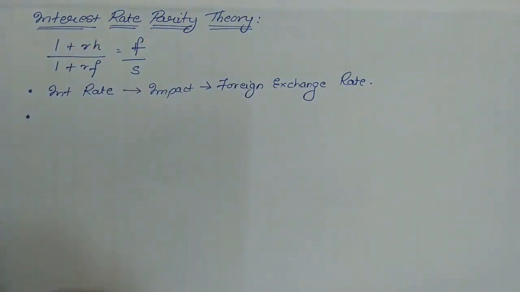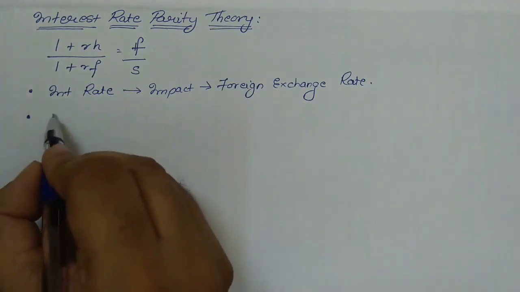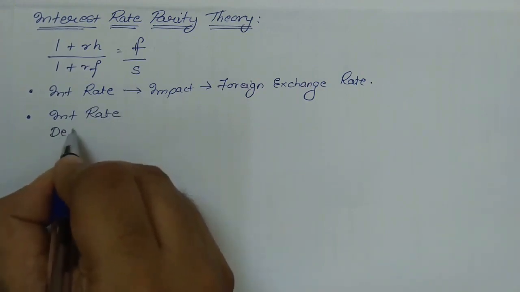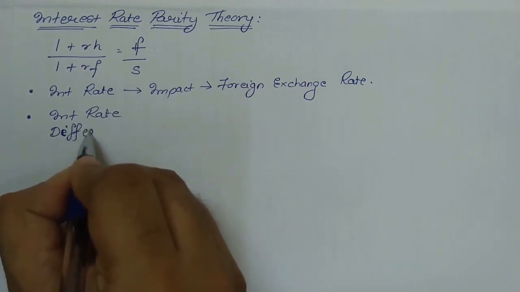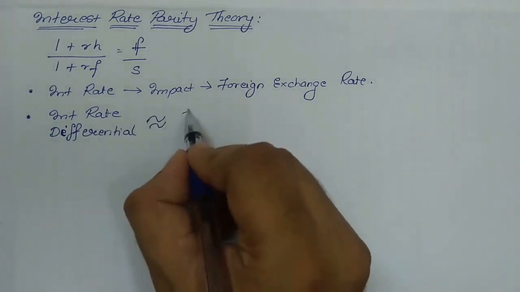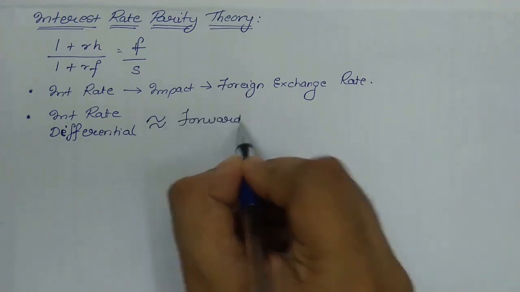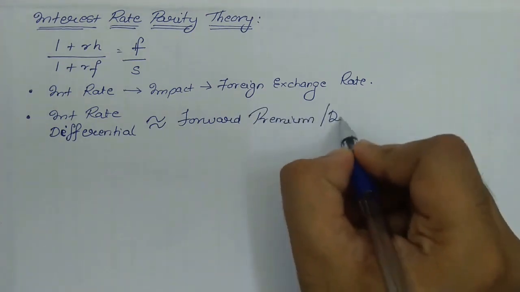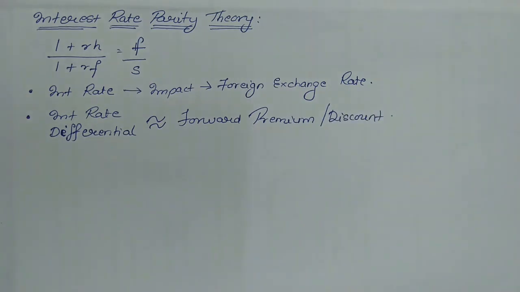Second, the interest rate parity theory states that the interest rate differential will always be equal to forward premium or discount. Now this is the very important point. IRP states that the interest rate differential will always be equal or approximately equal to the forward premium or discount.